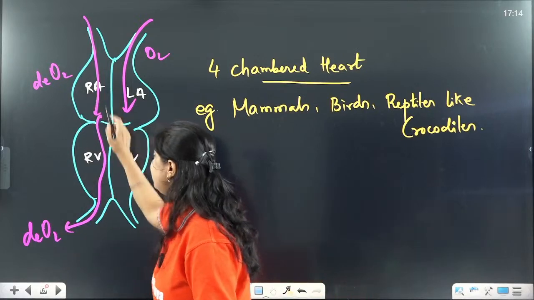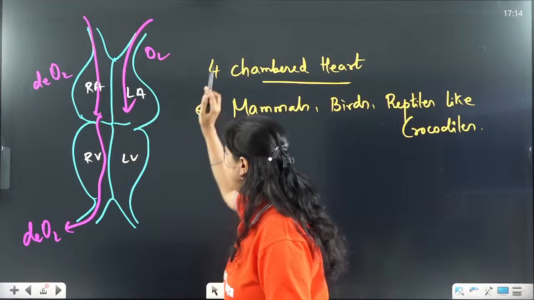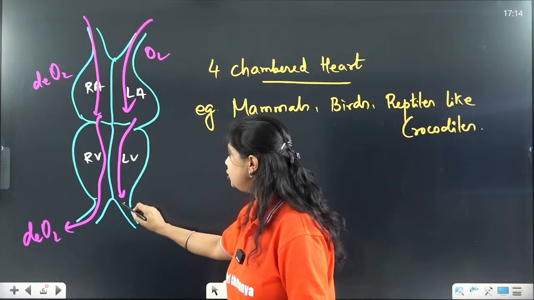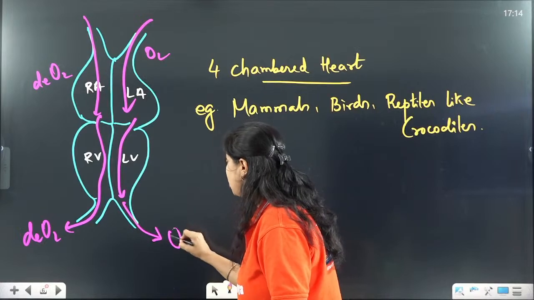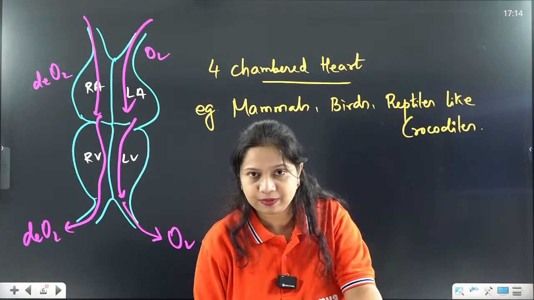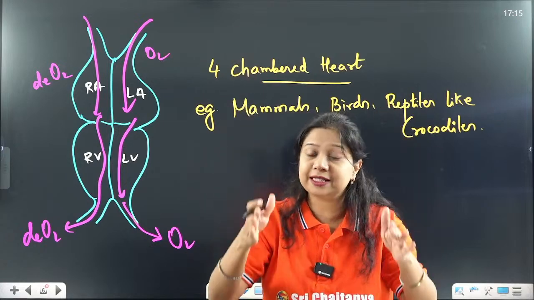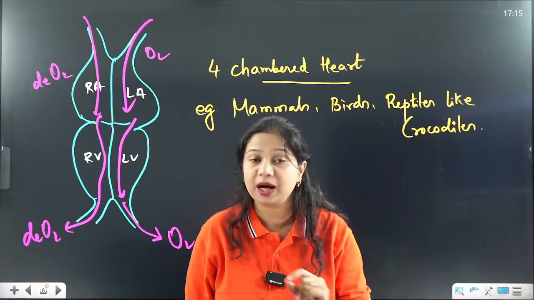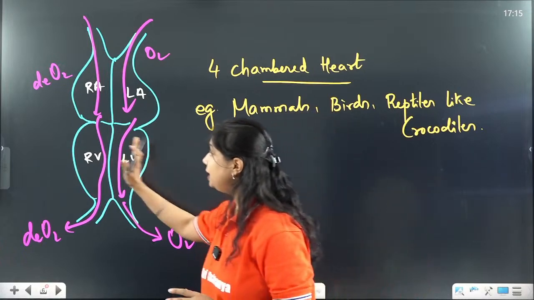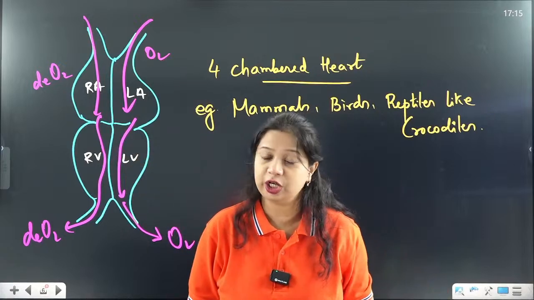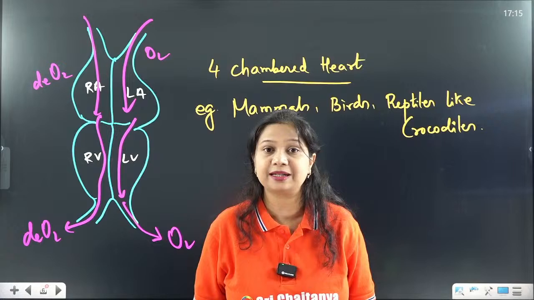This is a completely different circuit, and the oxygenated blood is also pumped out of the heart separately. So both the oxygenated and deoxygenated blood have their own circulatory pathways, two separate pathways. They are not getting mixed at all.